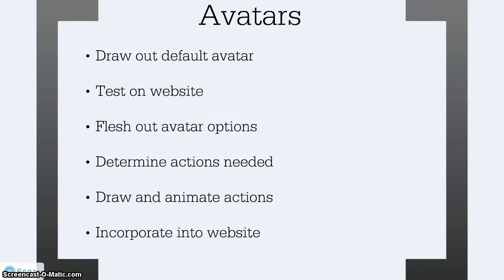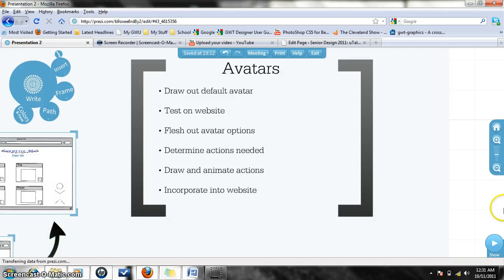To implement the avatar, we're going to begin by drawing out the default avatar and testing out that default avatar on the website. We are then going to flesh out the avatar options that the shopper can select from while creating an account. We'll then follow this up by determining the actions of the avatar and drawing and animating them out on Photoshop. We're then going to incorporate this avatar into the website and get it working together.